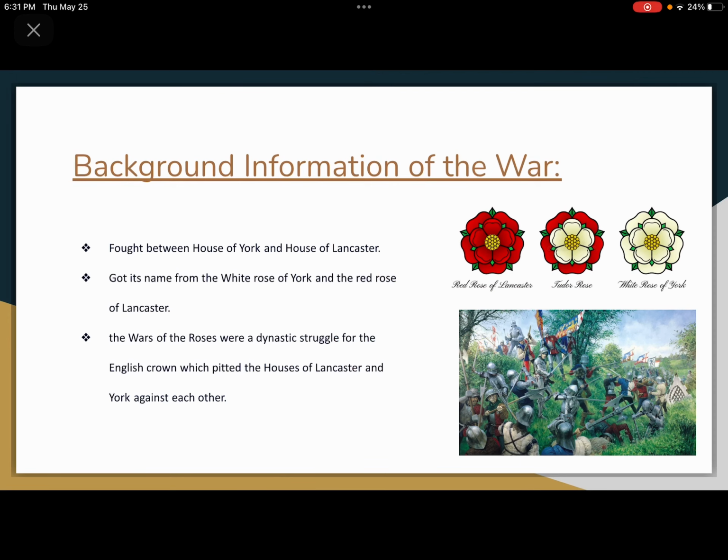The War of the Roses was fought between the houses of Lancaster and York. The battle was for the English throne. The war got its name from the White Rose of York and the Red Rose of Lancaster. Both houses ended up claiming the throne through descent from the sons of Edward III. The Lancastrians occupied the throne from 1399. After the death of Henry V in 1422, the country was subject to the long infectious minority of Henry VI.